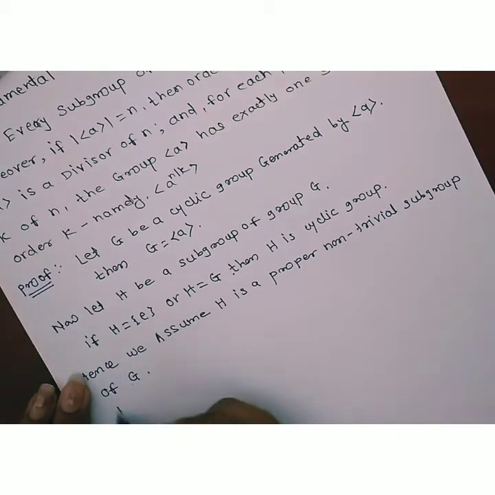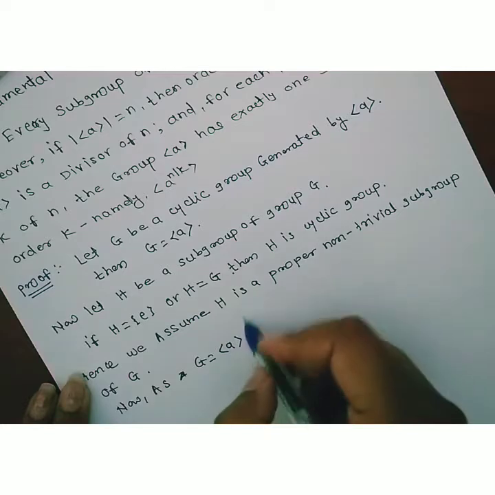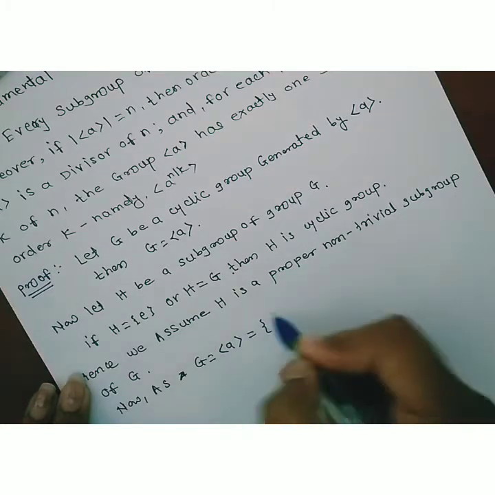Now, G is equal to the set generated by a. What is the definition of the set generated by a?